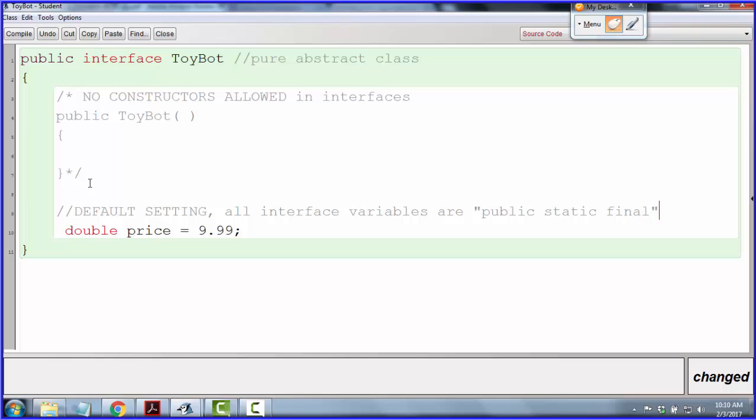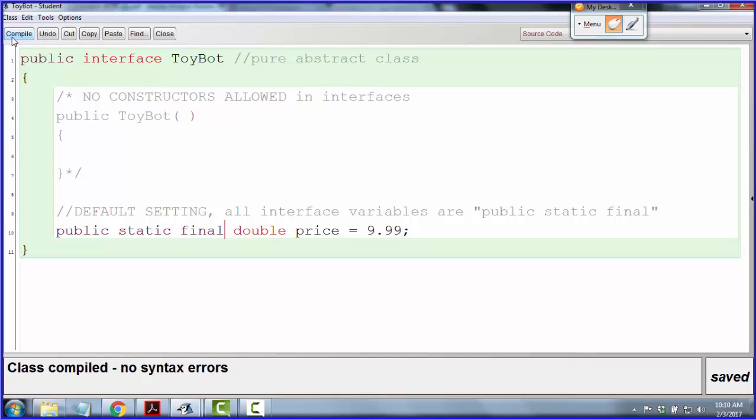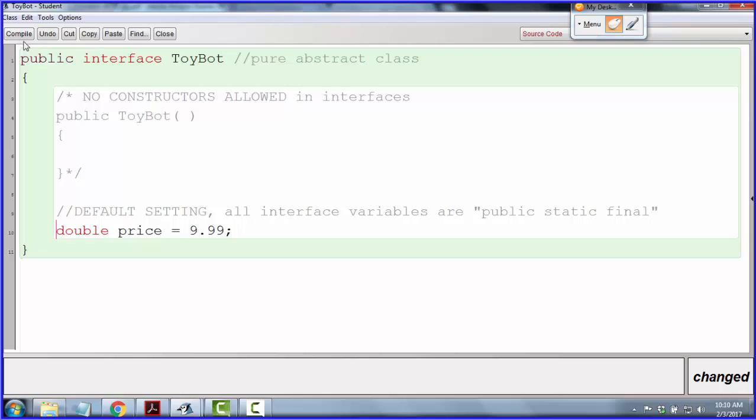Now, when I say default setting and I say all, what I'm saying is those keywords are put there for you, even if you don't put them there. So if I wanted to, I could put right here public static final double price. Okay, that's allowed. But even if I don't put any of those words there, as far as the compiler is concerned, they're there. So that's why I couldn't put the word private there.